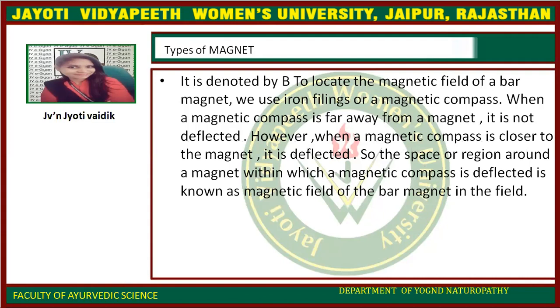To locate the magnetic field of a bar magnet, we use iron filings or a magnetic compass. When a magnetic compass is too far away from a magnet, it is not deflected. However, when a magnetic compass is closer to the magnet, it is deflected. So the space or region around a magnet within which a magnetic compass is deflected is known as the magnetic field of the bar magnet.